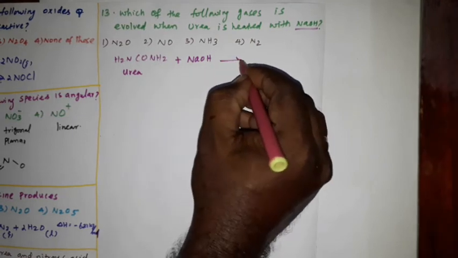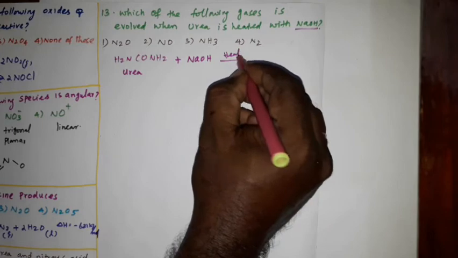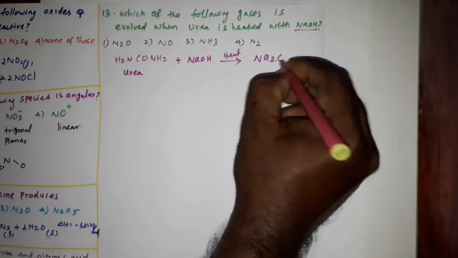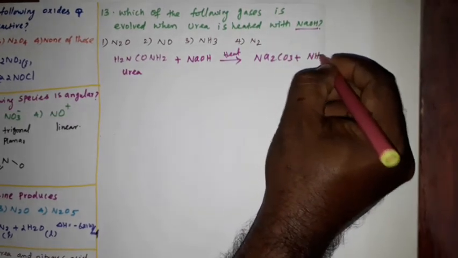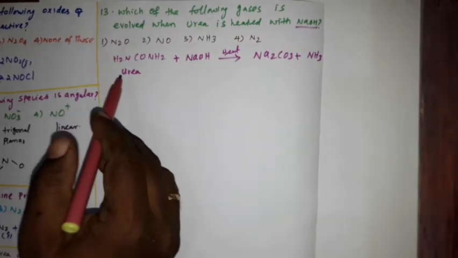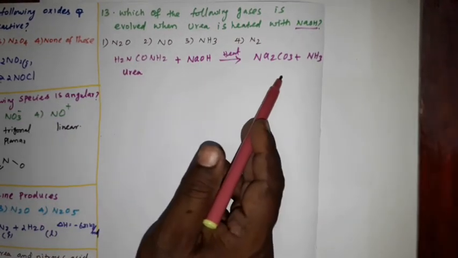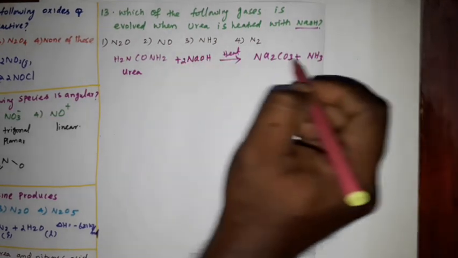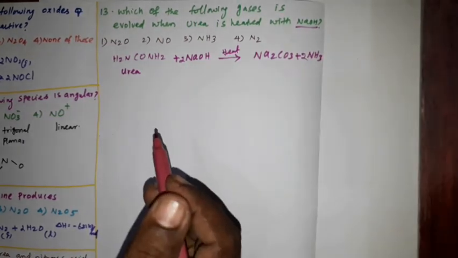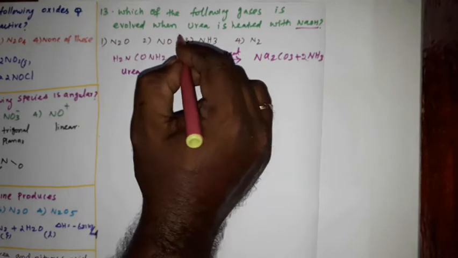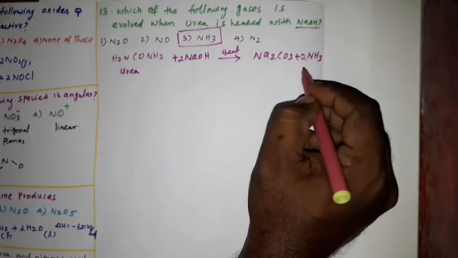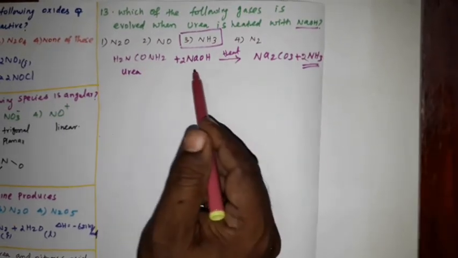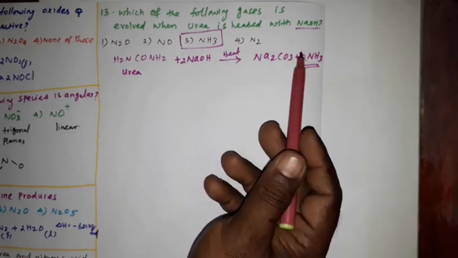This is sodium hydroxide. So when you heat, the products are sodium carbonate, that is Na2CO3, plus ammonia. Okay, so when urea is heated with NaOH, we will get the product of sodium carbonate and ammonia. So balance the equation here 2, then put 2 here. Now the equation is balanced. In the question option 3 is the right answer because NH3 is given in the equation also NH3. Okay, so option 3 is the right answer when urea is heated with sodium hydroxide. Clear?